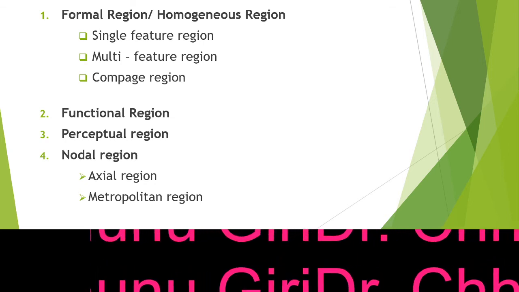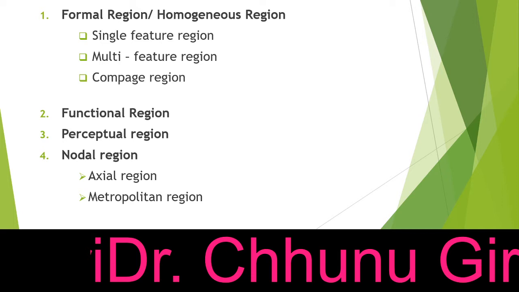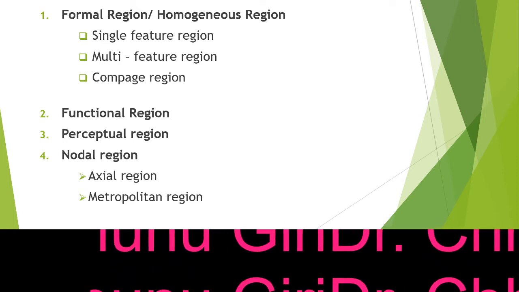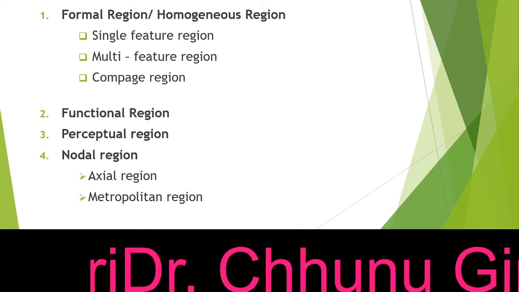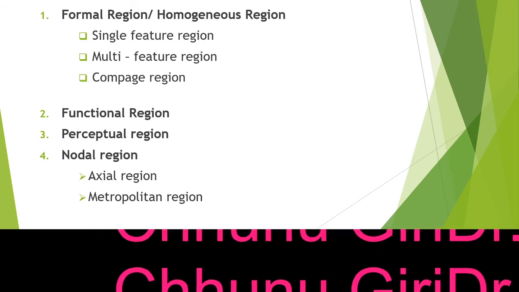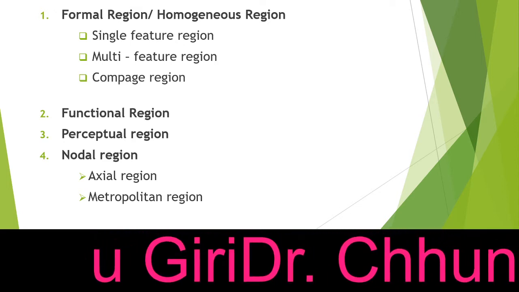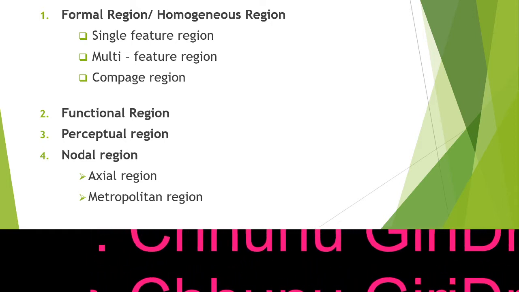Okay, similarly when we divide the region based on the similarities in terms of social aspects, cultural aspects, cultural homogeneity, at that time we will get a social region. For example, a tribal region, non-tribal region. So we divide the area into two regions, that is tribal region and non-tribal region.